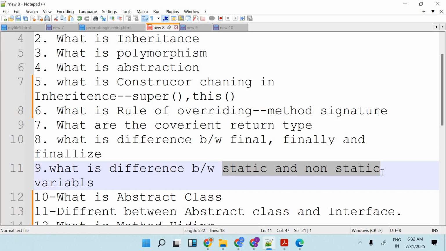What is an abstract class? Next question, what is an abstract class? An abstract class is a class which has abstract methods, right? And it has a constructor as well, right? It will also have non-abstract methods as well. Both types of methods can be there. But we use an abstract class when we perform some kind of overriding mechanism, right?